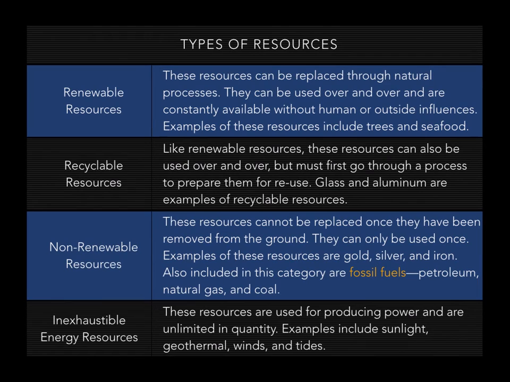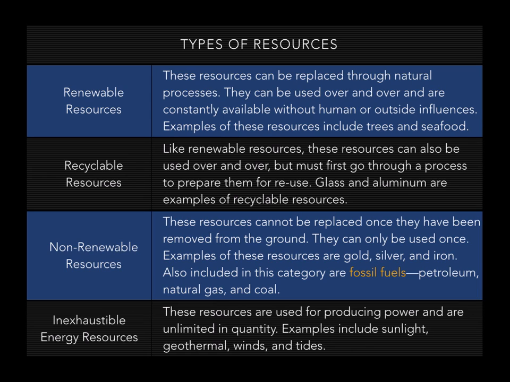These resources can be replaced through natural processes, and they can be used over and over, and they're available without any human or outside influence. But you can overuse them, and you can make them extinct. So these are resources like trees and seafood. You don't want to overfish the ocean, or you won't have any seafood. But basically, these resources are renewable.